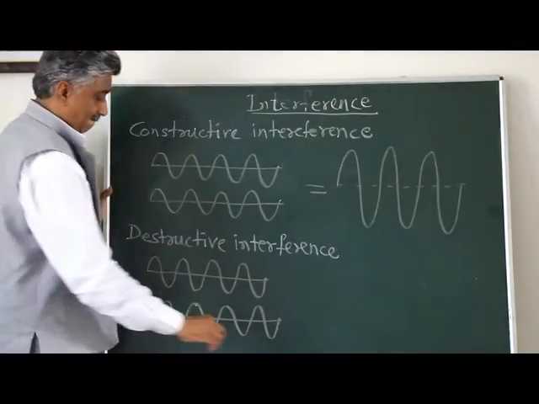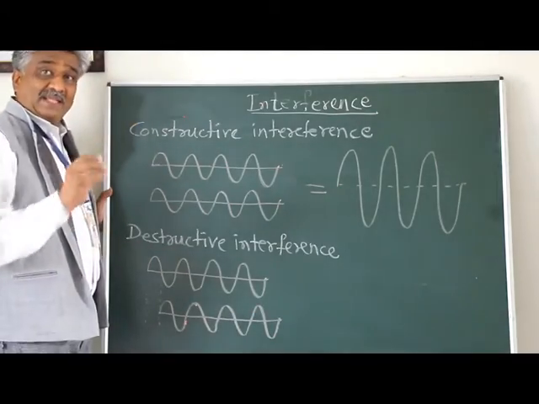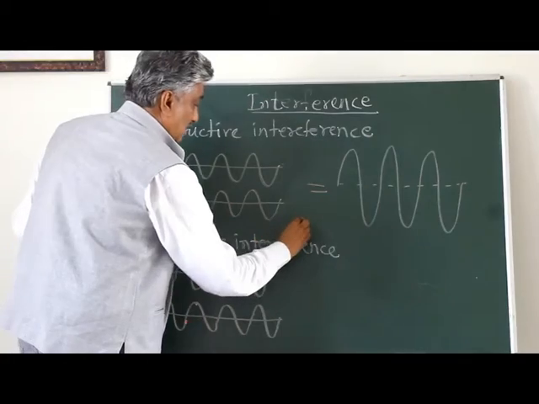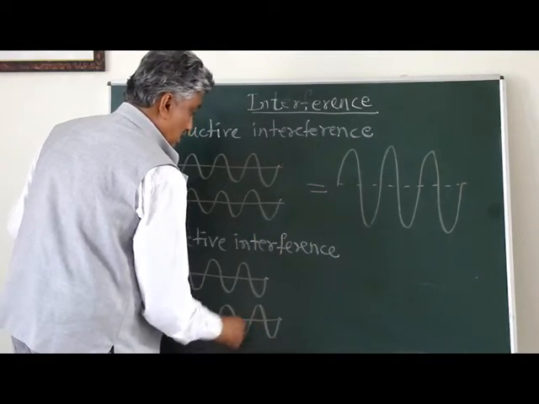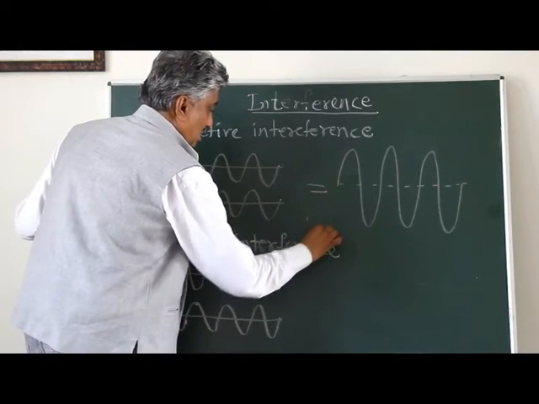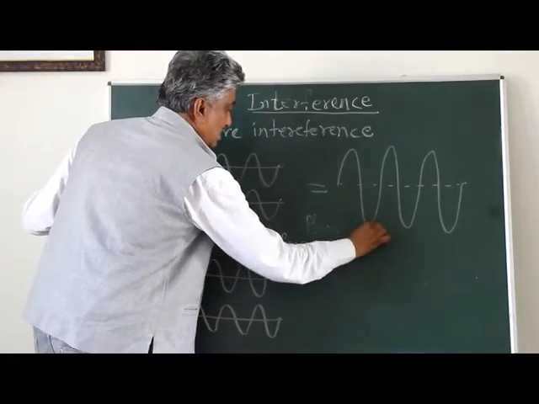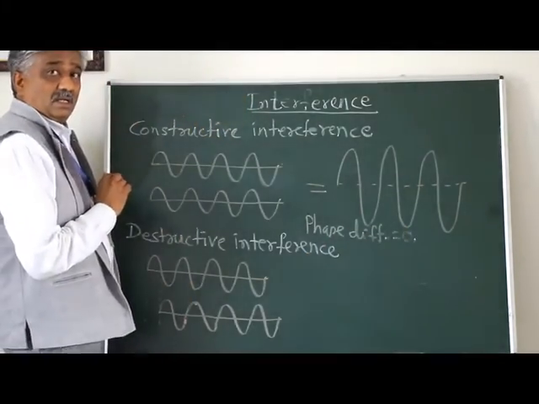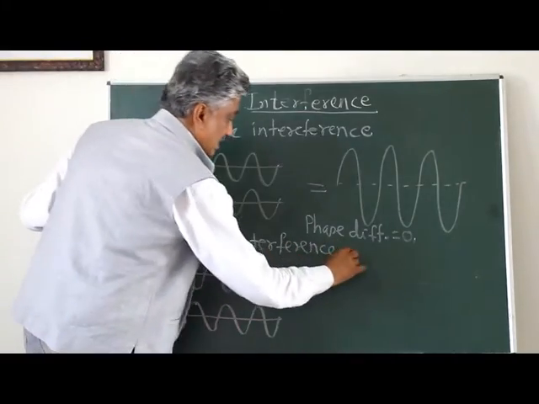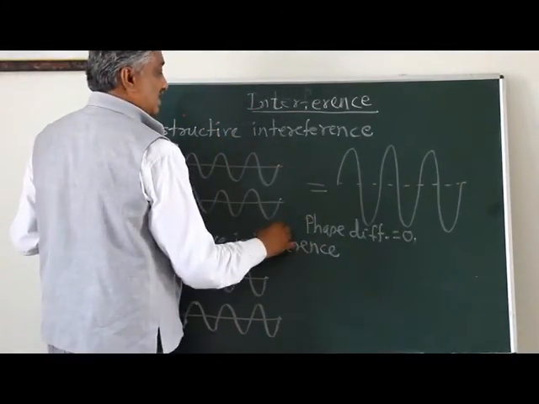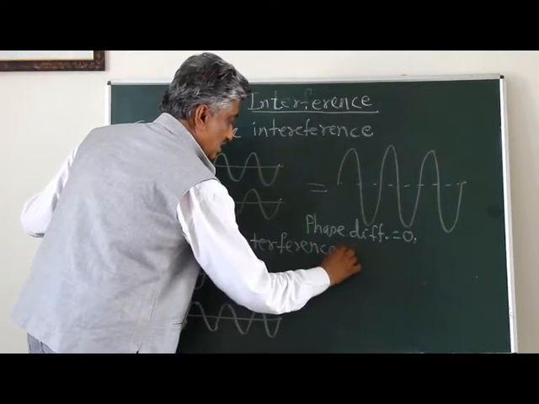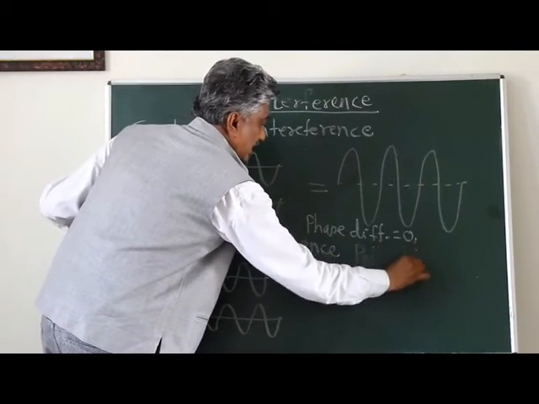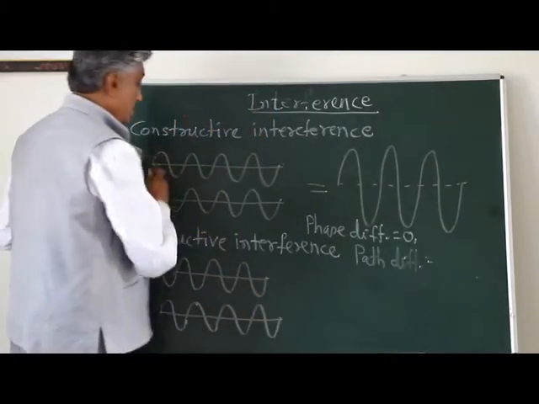So in this case the phase difference is 0, and the path difference in this case will also be 0.